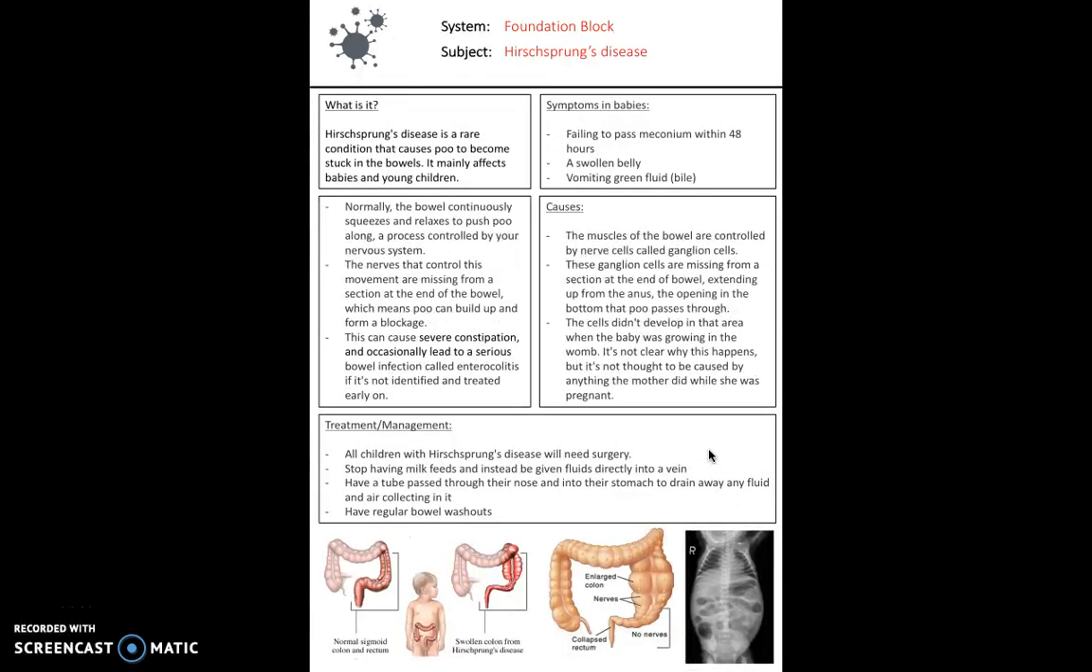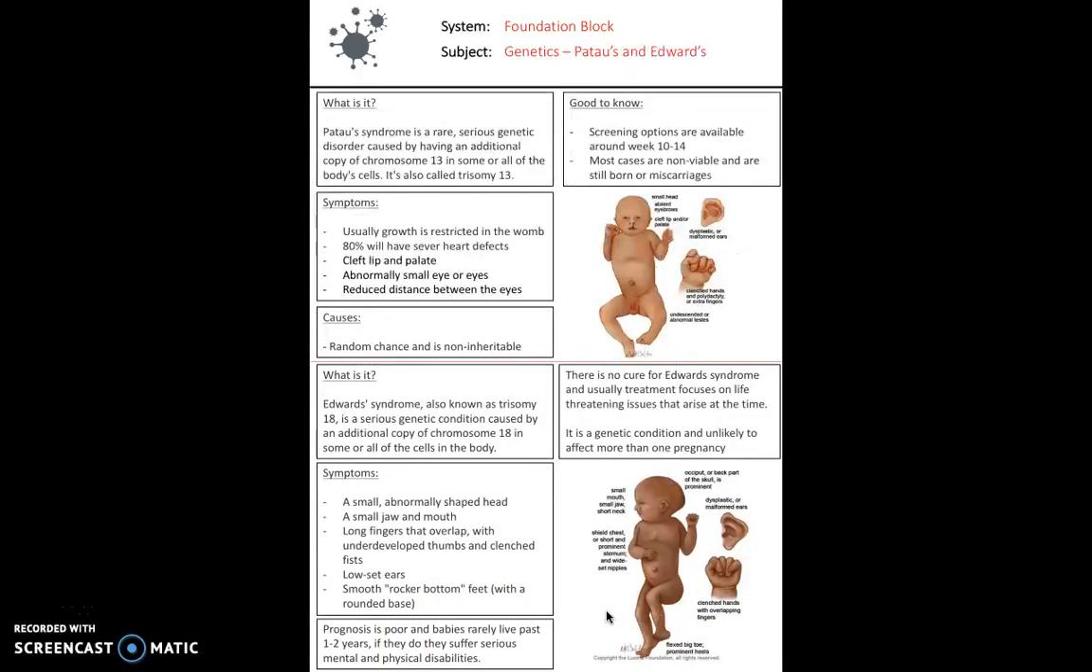Next is Hirschsprung's disease. So this is a rare condition. It's a congenital problem where nerves are missing to a segment of the bowel, particularly the last segment is usually commonly affected. As you can see in this image here, there's no nerves to this area of the bowel. As a result, the baby is unable to defecate, which causes a blockage. So really the only way we're going to treat this is through surgery.